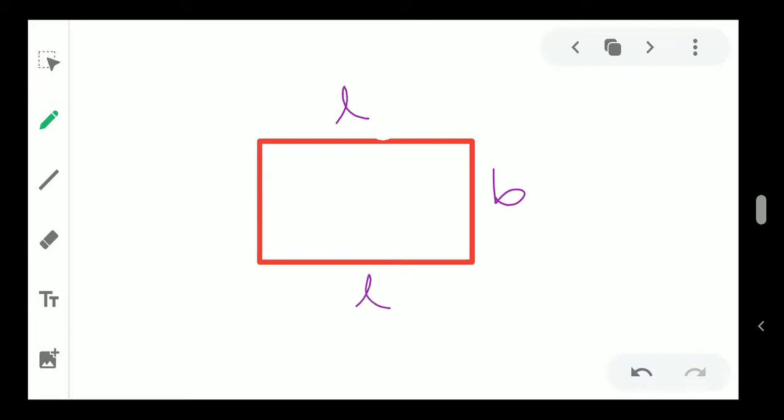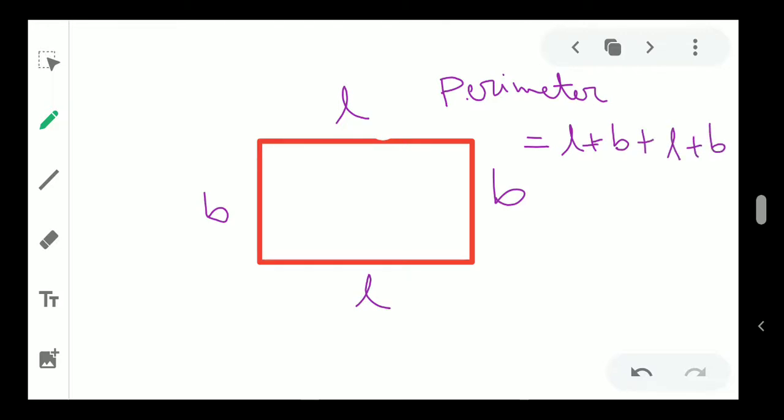So this will be l, this will be b. So the perimeter will be L plus B plus L plus B. That means 2 times L is coming, so 2L plus 2 times B is coming, so 2B. Okay. So this is your perimeter.